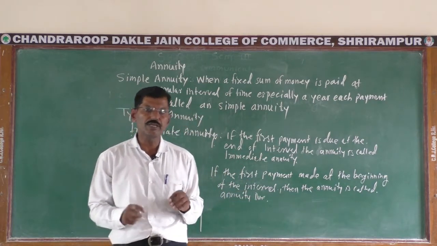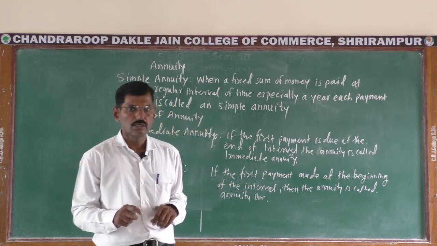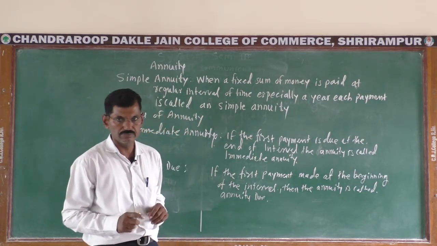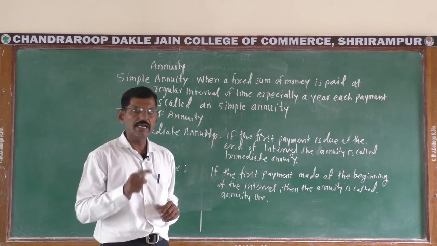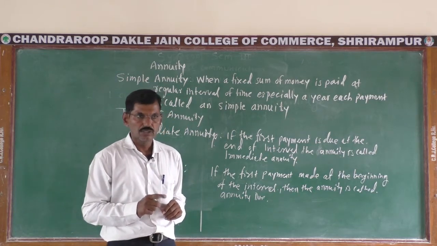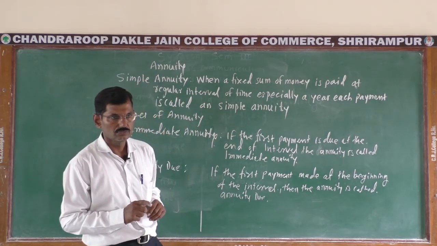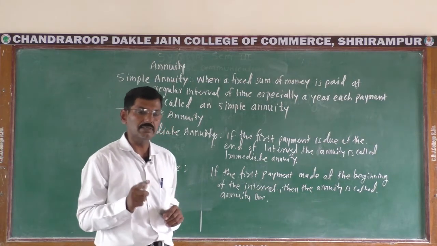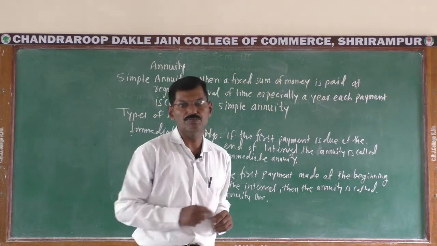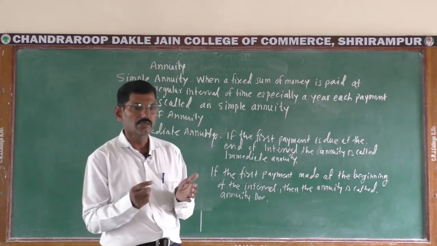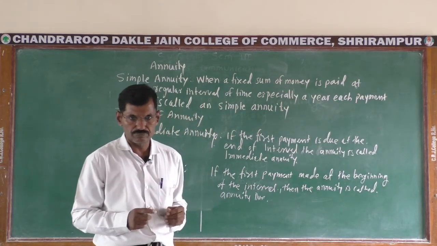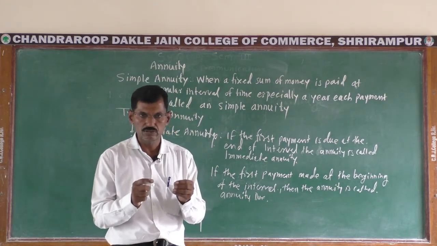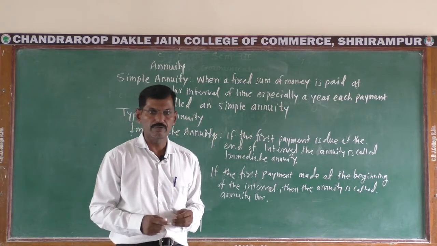For example, if we deposit a sum of money, rupees 1,500, for 20 years, and the payment is made at the beginning of the term, we have to deposit rupees 1500 today.